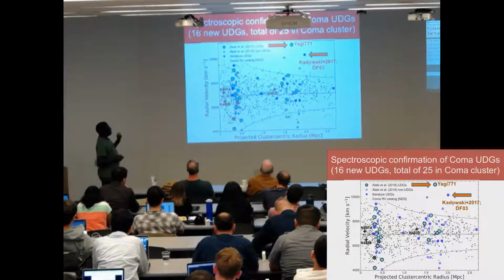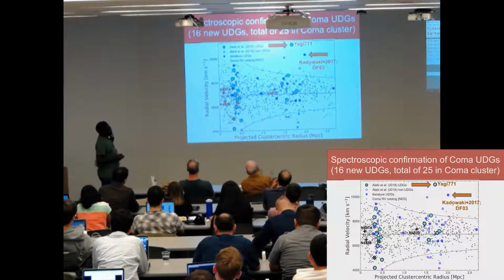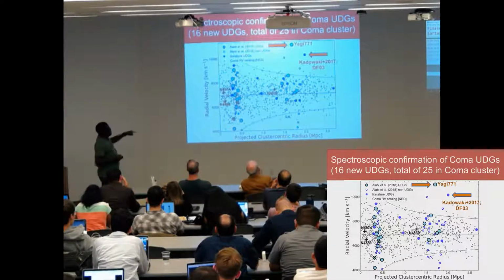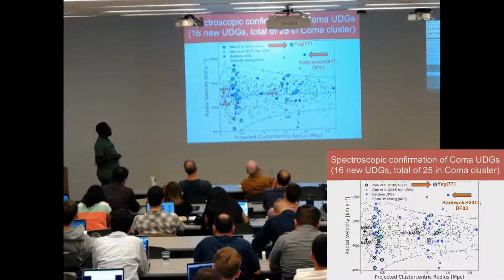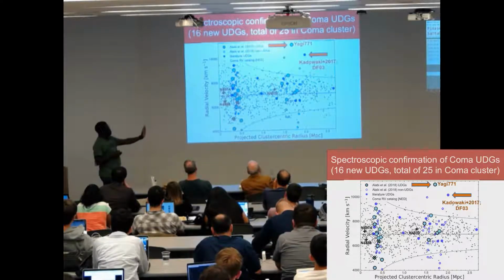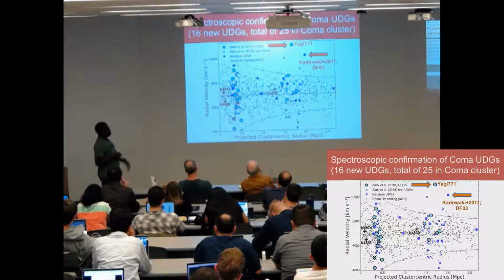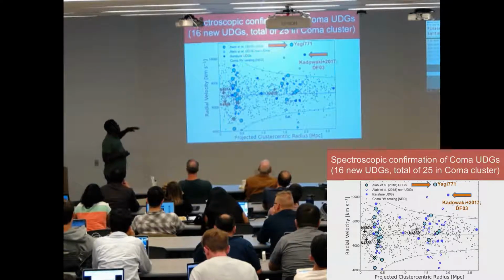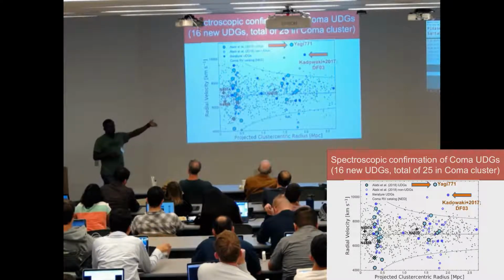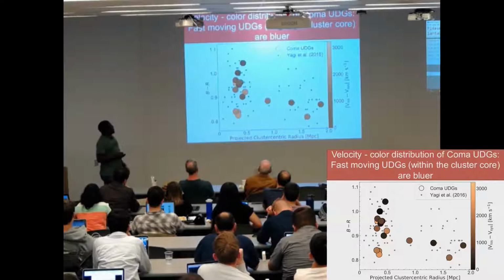Another thing I would like to point out from this plot, which by itself doesn't tell us anything about how UDGs in the Coma cluster formed, is that if you look within the cluster core, the velocities of the UDGs we've detected don't look so different from that of the background Coma cluster galaxies. But as you move towards the outskirts, we start seeing an effect. The average velocity we've measured, and the same from the literature values, is a bit elevated compared to the systemic velocity of the cluster. But we suffer from a lot of incompleteness in this region. So take that as it may.